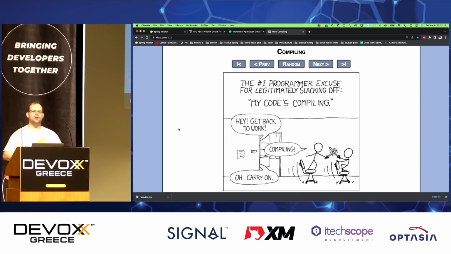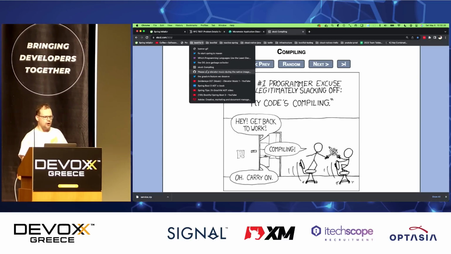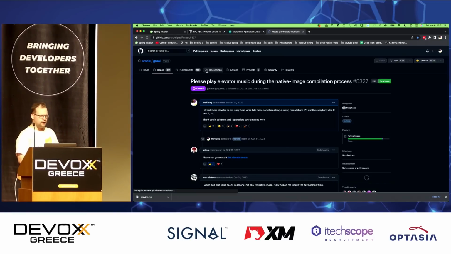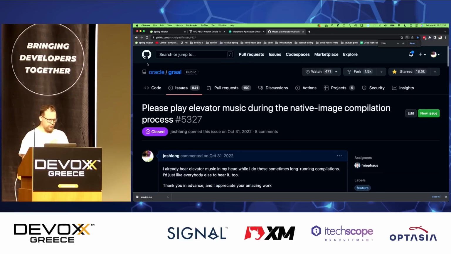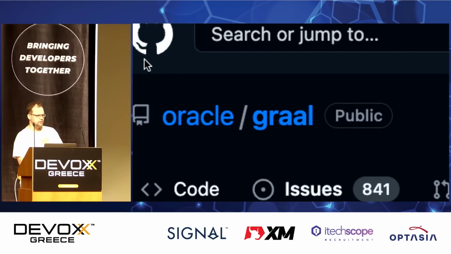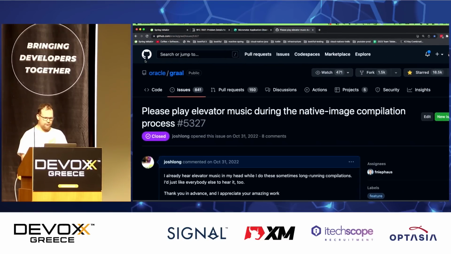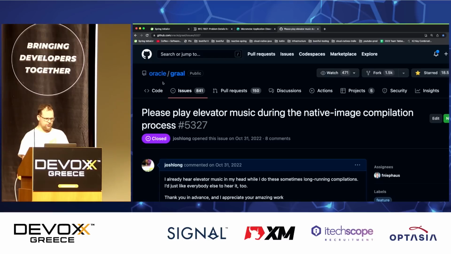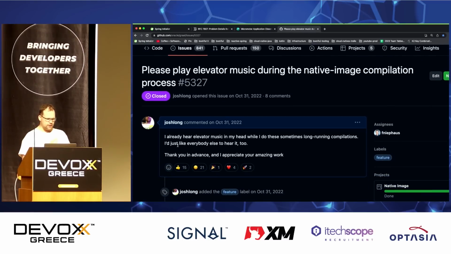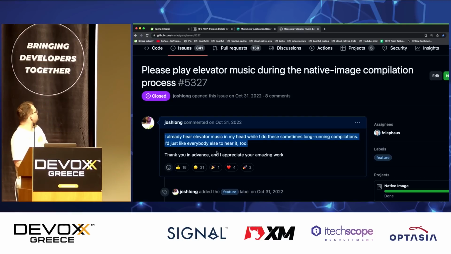And I start to hear elevator music, you know? And I don't want to hear elevator music, but I thought, well, if I'm going to hear elevator music, wouldn't it be nice if everybody could hear elevator music? And so I went to the official GraalVM project from Oracle, and I said, please play elevator music during the native image compilation. And I said, look, I already hear elevator music in my head while I do these sometimes long-running compilations. I'd just like everybody else to hear it too. Thank you in advance, and I appreciate your amazing work.